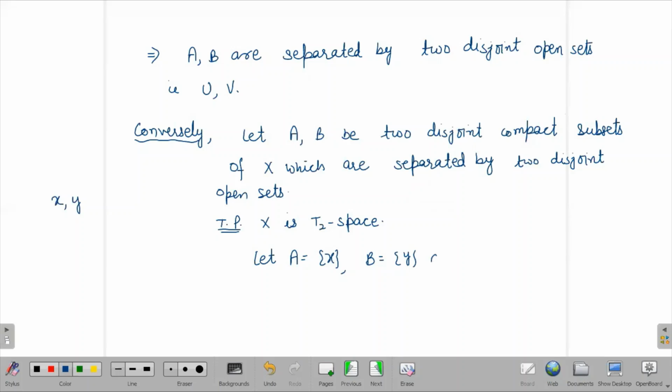So these are compact subsets of X such that x is not equal to y. It means A intersection B is empty.